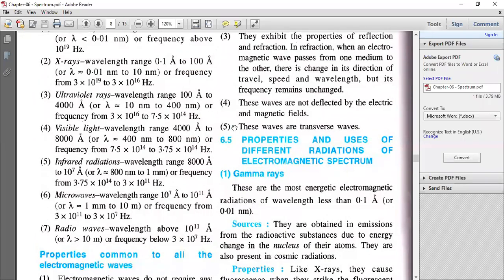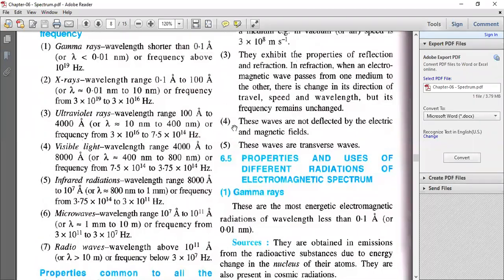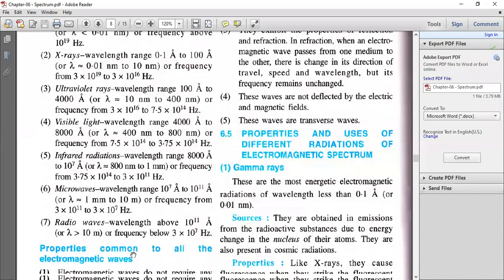So as we move from gamma rays to radio waves, what is increasing? Wavelength is increasing, and frequency is decreasing. It means gamma rays are the most energetic rays in the electromagnetic spectrum.